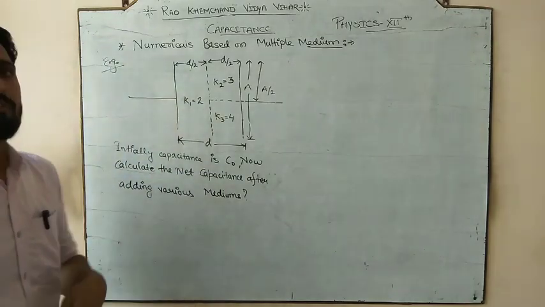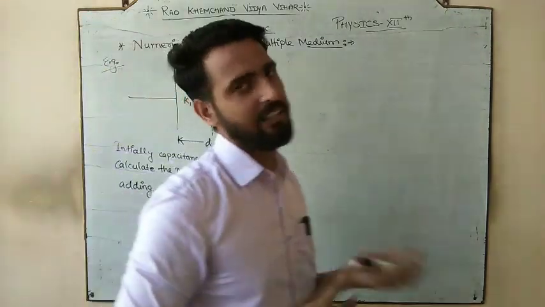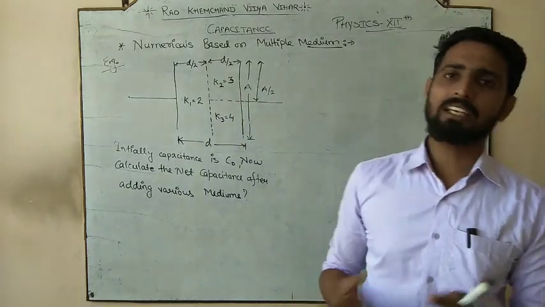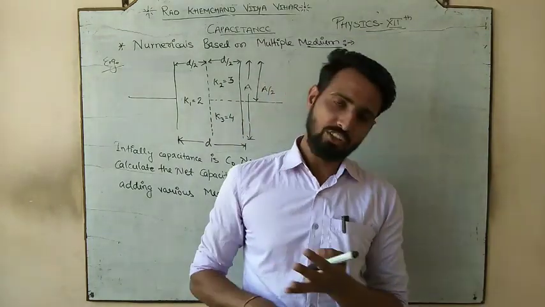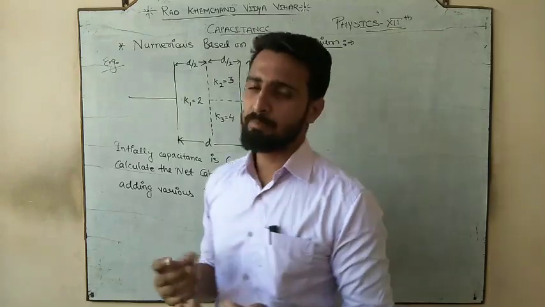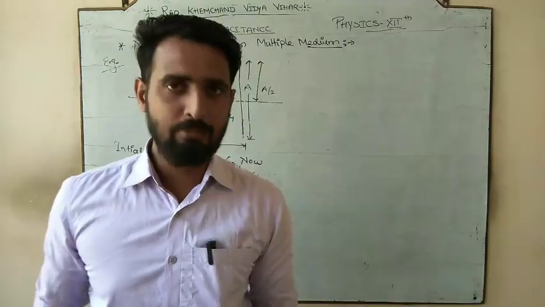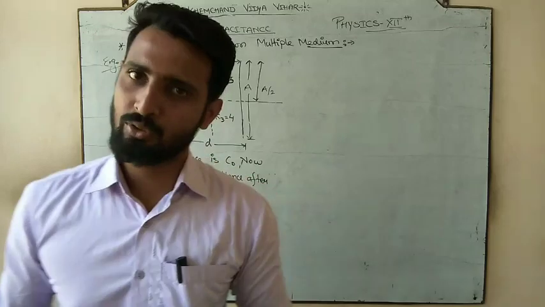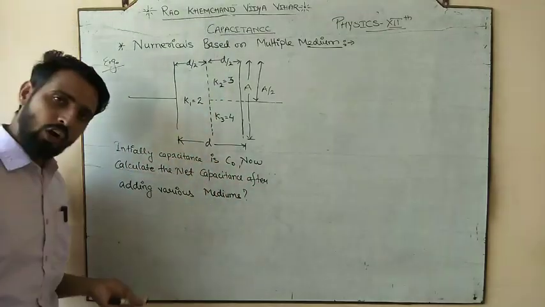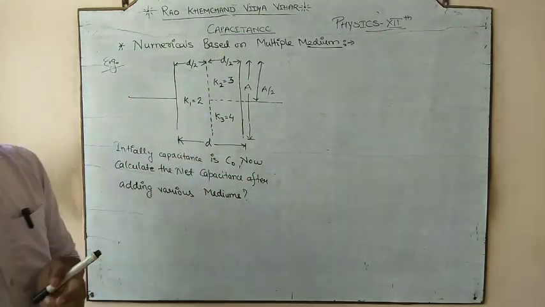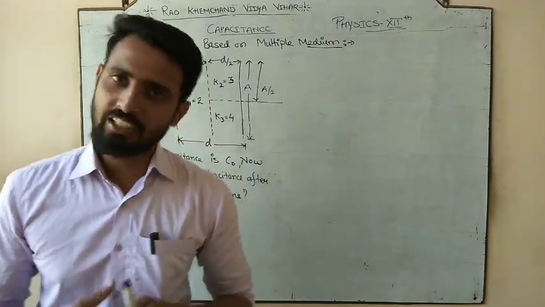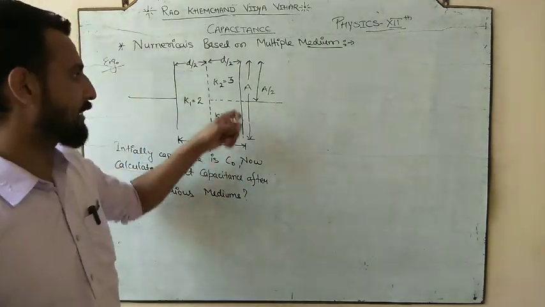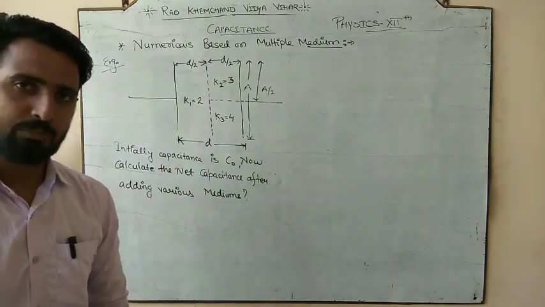Every medium will show a different electric field, definitely. In a different medium, the electric field is different. If the electric field is different, the potential would be different, and if the potential is different, the ability to store charge would also be different. We all know that capacitance, the ability to store charge, also depends upon the nature of the medium. So mediums are different, तो आपके पास capacitance भी different होगा.